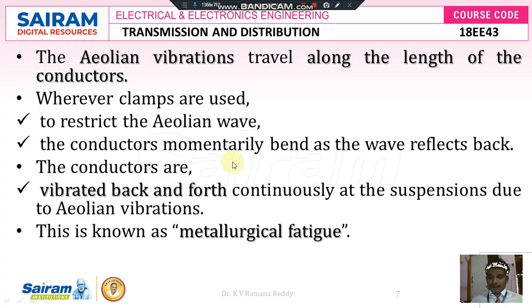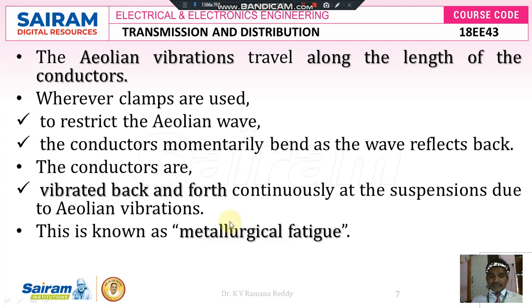Metallurgical fatigue is nothing but the fatigue that arises because the conductor is made up of an alloy, so it has metallurgical fatigue.